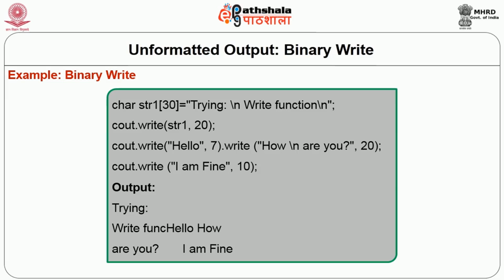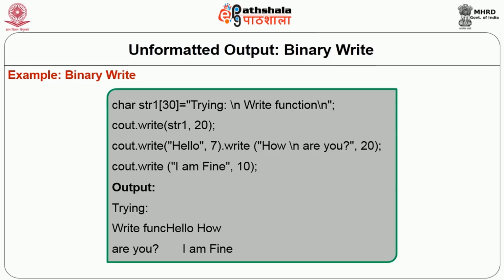So it will insert "trying :n write func", till 20 characters. After that, "tion \n" will be skipped in this case, because we are saying only to write 20 characters.